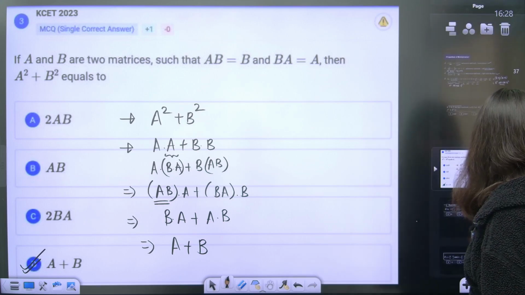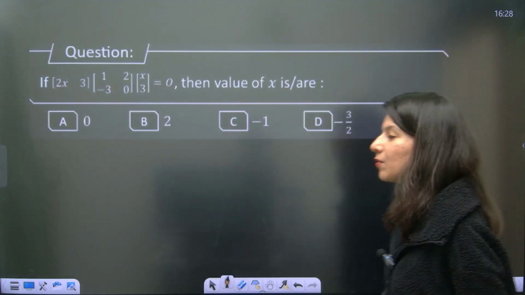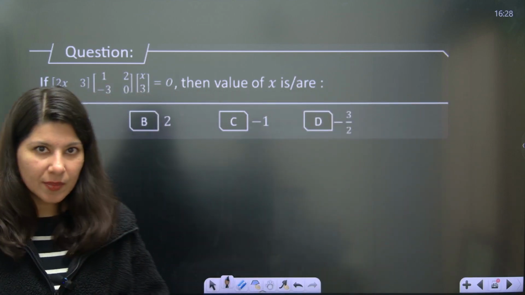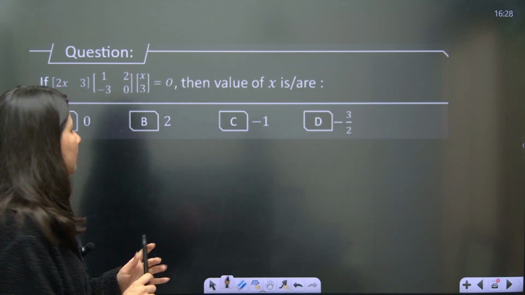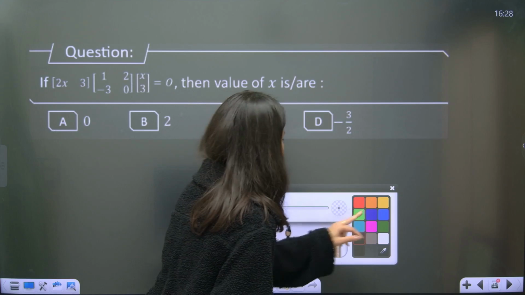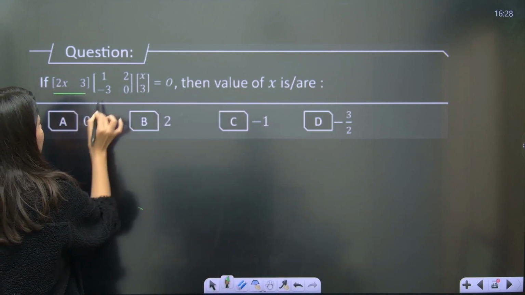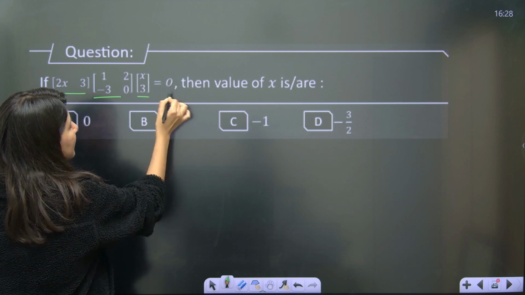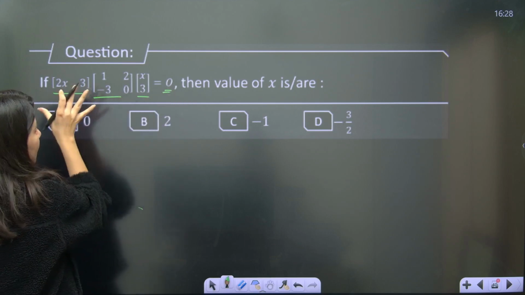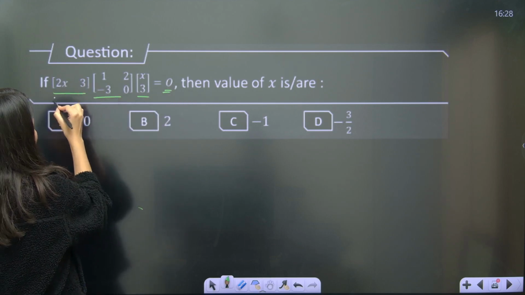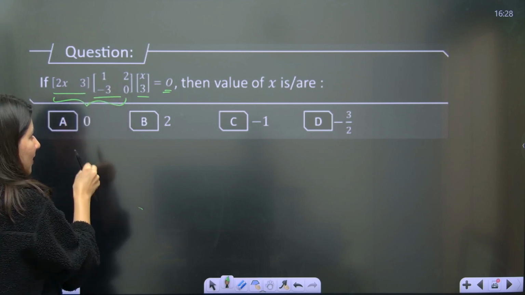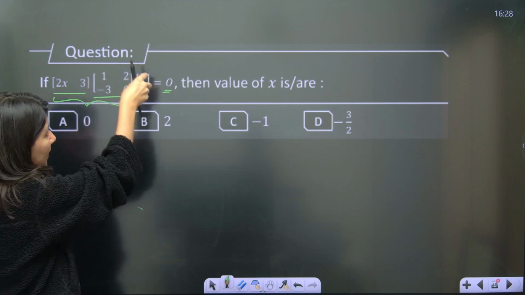All right. Now one more question. Let us talk about one more question which is related to matrix multiplication again. Let's solve it. Very easy question again. So you have to multiply the first matrix, second matrix and third matrix, and this is a null matrix. So let us just understand. First of all, let's multiply these two, find the resultant and then multiply with this.